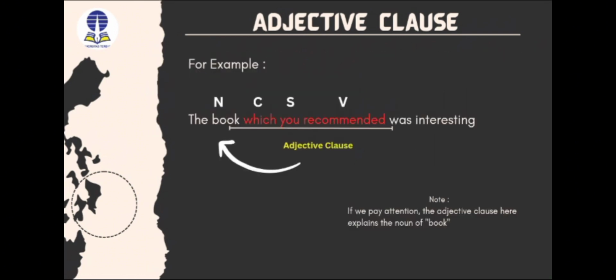Look at the example. The book which you recommended was interesting. We have the adjective clause in the sentence, followed by a connector or conjunction, subject, and verb. And then we have a noun. The noun is book. If we pay attention, the adjective clause here explains the noun.